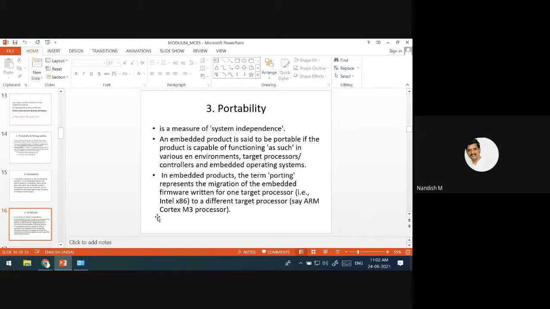If the firmware is written in a high level language like C, whenever you change the processor, only some processor specific functions change, and it is very easy to port the firmware to the new processor by replacing those target processor specific functions.